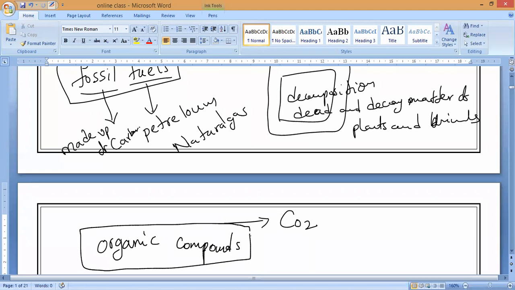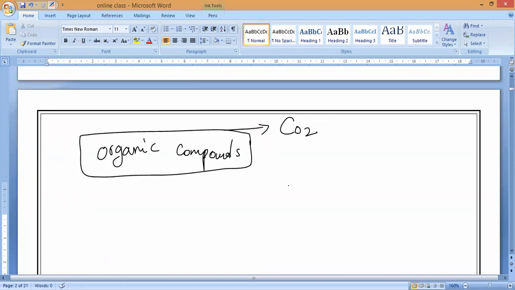What is an organic compound? If we take all the living things, plants and animals, they are made up of carbon-based compounds. These are called organic compounds. All living things, plants, animals, everything is made up of organic compounds.